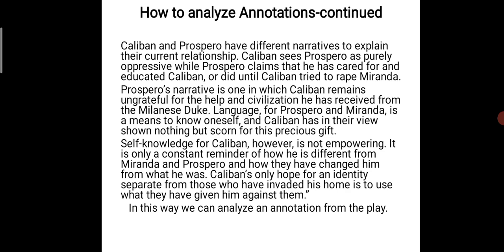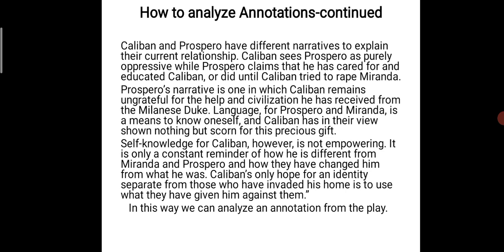Prospero's narrative is one in which Caliban remains ungrateful for the help and civilization he has received from the Milanese Duke. Prospero has come from Milan and he tried to educate Caliban, but it was no use.